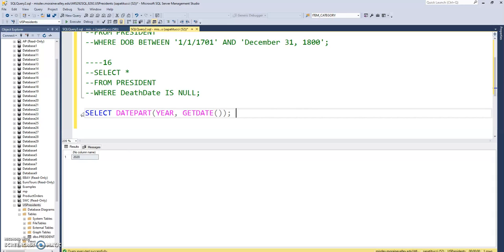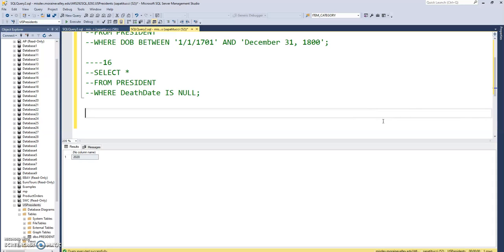Okay, so getting back to the solution for number 17, I can't extract the date part. There's no way for me to get both June and the 21st to isolate the beginning of summer, and then September the 21st to isolate the end of summer. But I can finagle something.